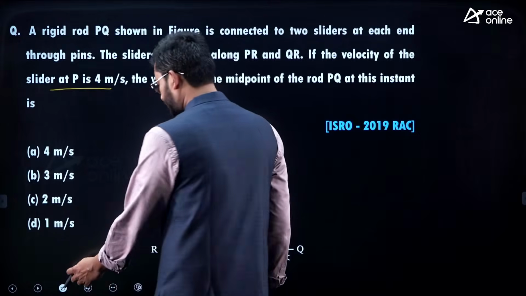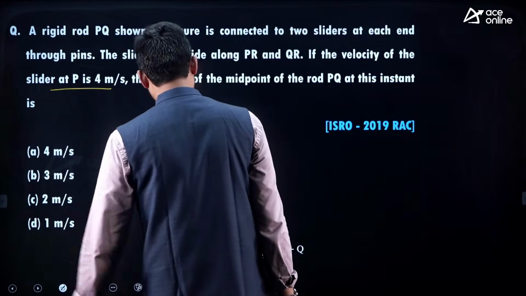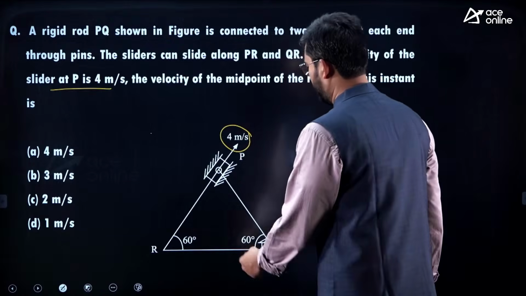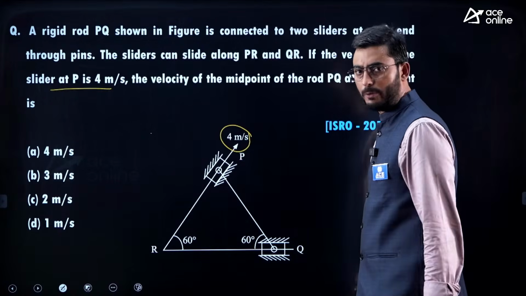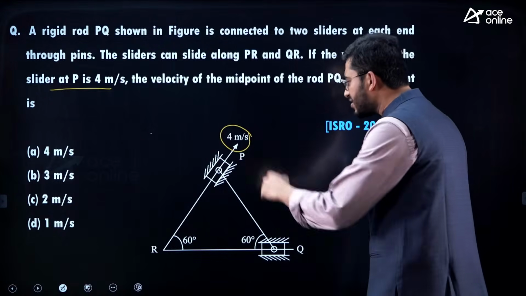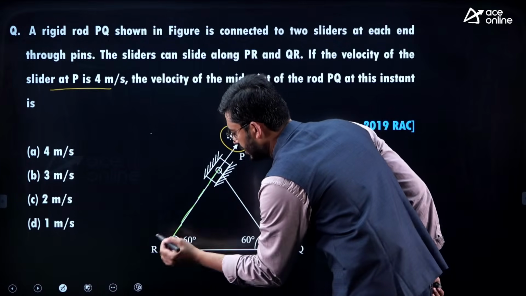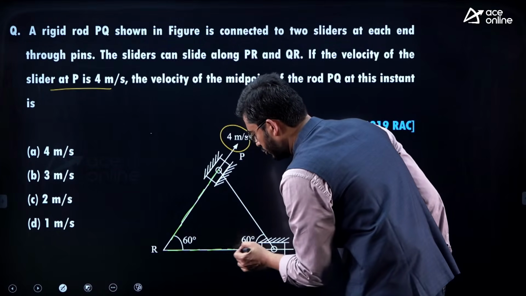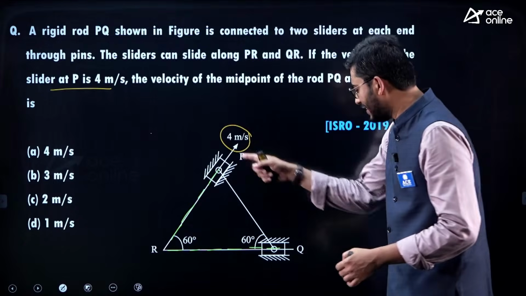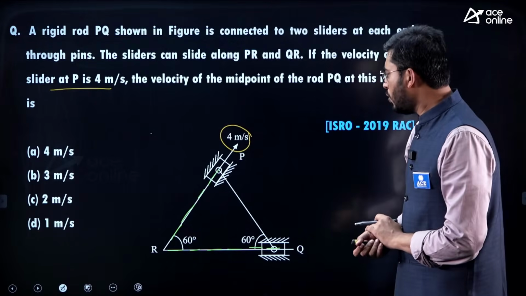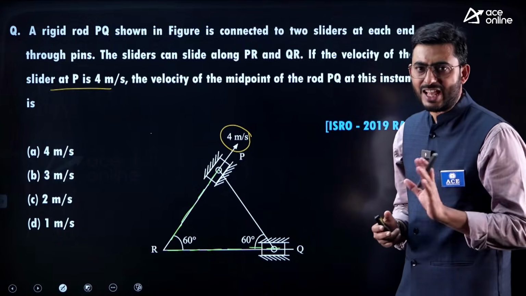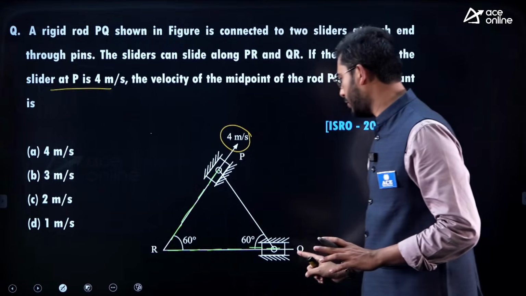So here in this problem, the velocity of point P is 4 meter per second, and let's try to resolve. This is the line of stroke of the piston, guys. Okay, this is the line of stroke of the piston. This is the solid link, that is PQ. So now this 4 meter per second has to be resolved along the link PQ.